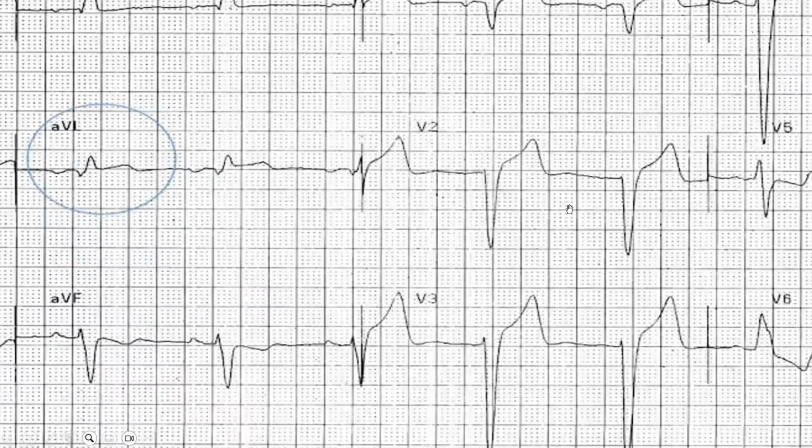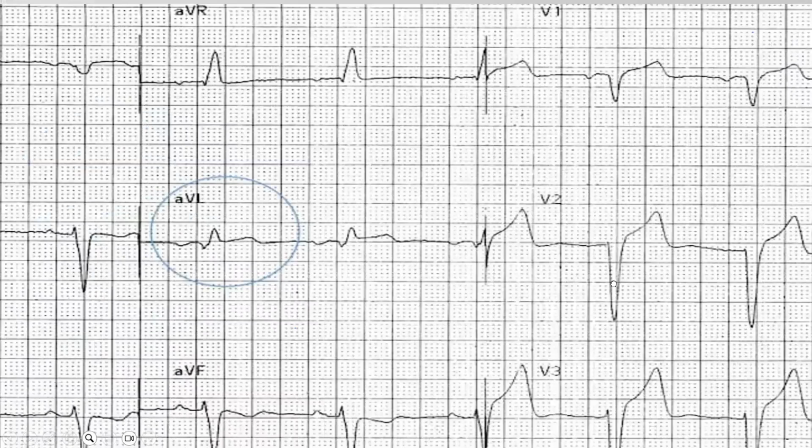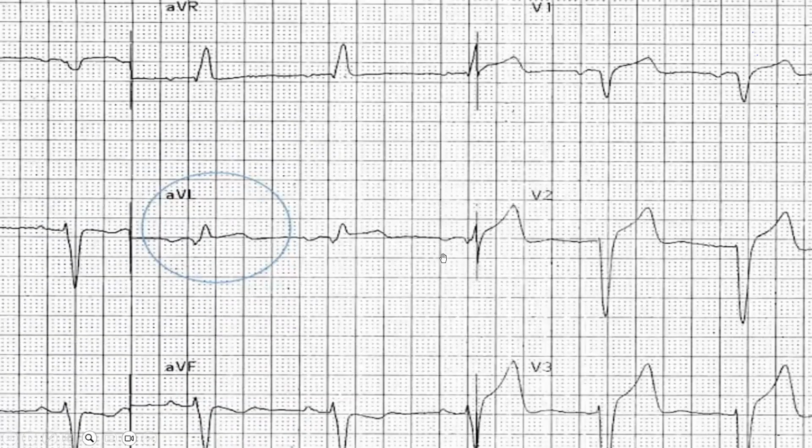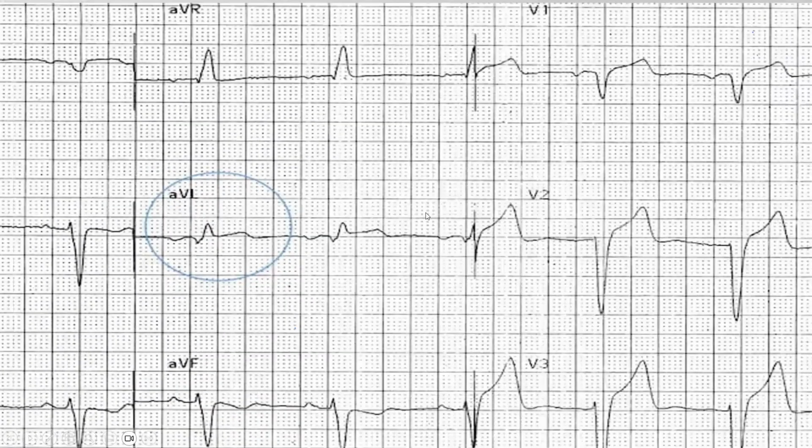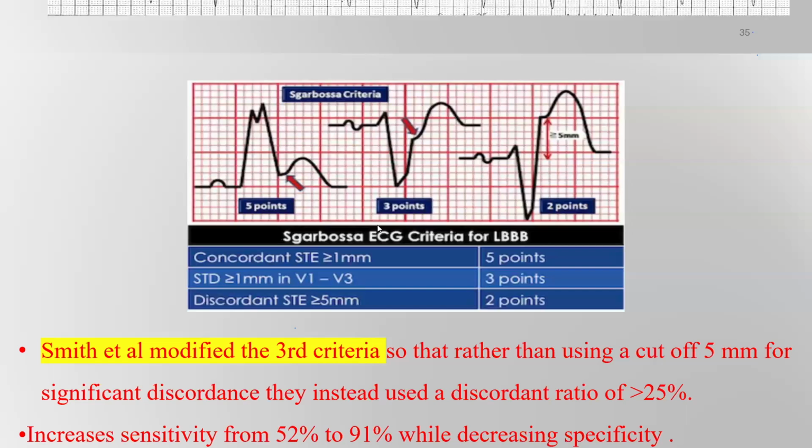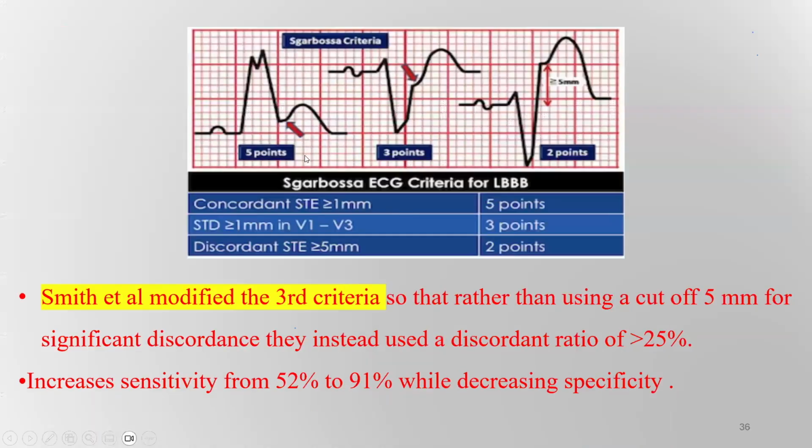So if there is chest pain, we should consider the Sgarbossa criteria. What are the Sgarbossa criteria? We will discuss them now. The Sgarbossa criteria for diagnosis of acute myocardial infarction in cases of left bundle branch block has three criteria. A concordant ST segment elevation of more than or equal to 1 millimeter gives 5 points. So there are concordant changes and discordant changes.